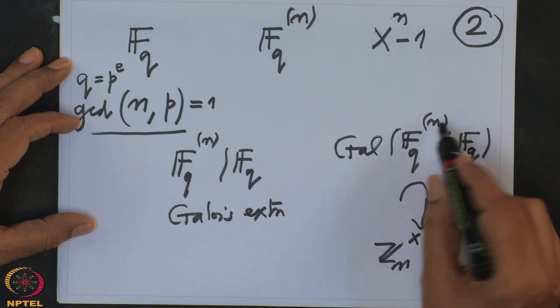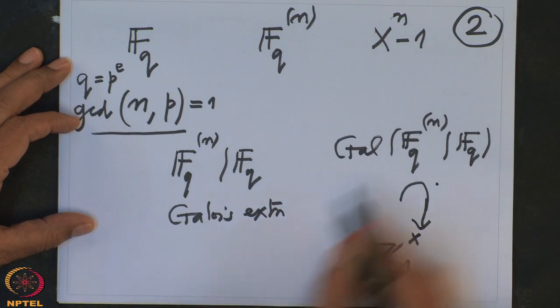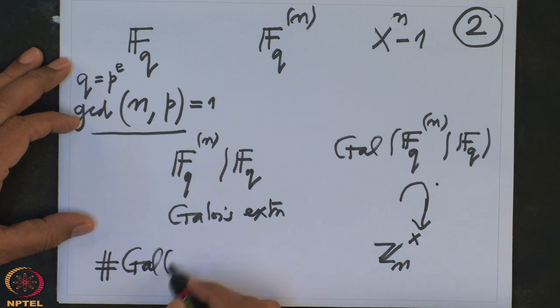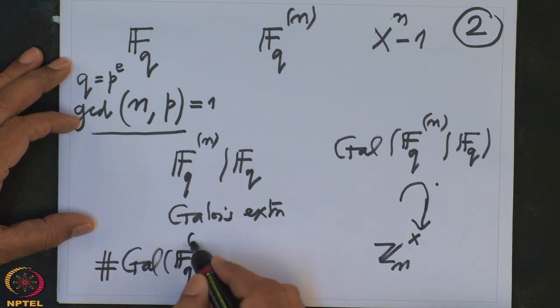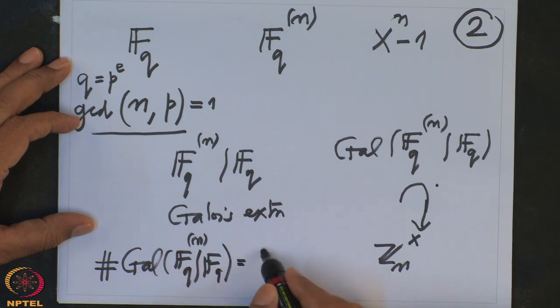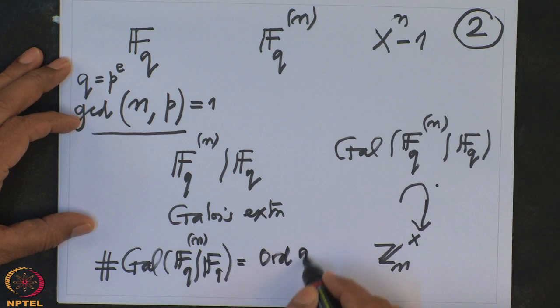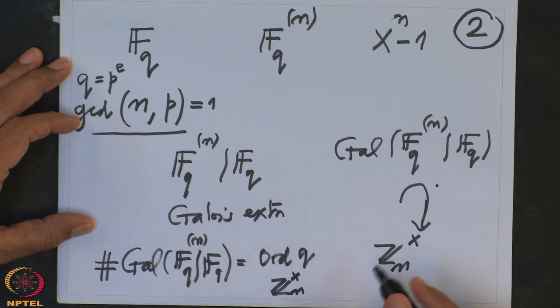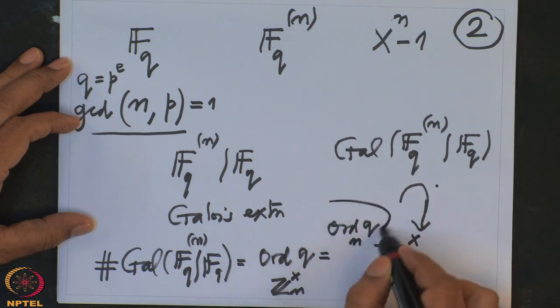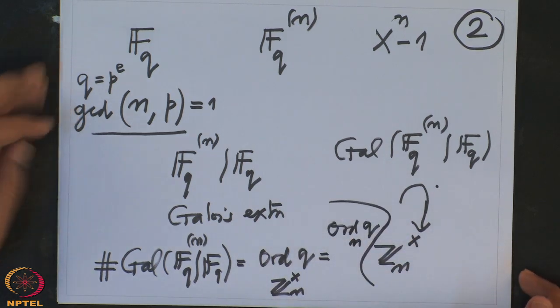We computed the order of this Galois group, which is also the order of the field extension. This order is precisely the order of the integer q in the group Z_n^×, which I denoted by the order of q mod n in the multiplicative group. So we have a fairly good understanding of these field extensions.